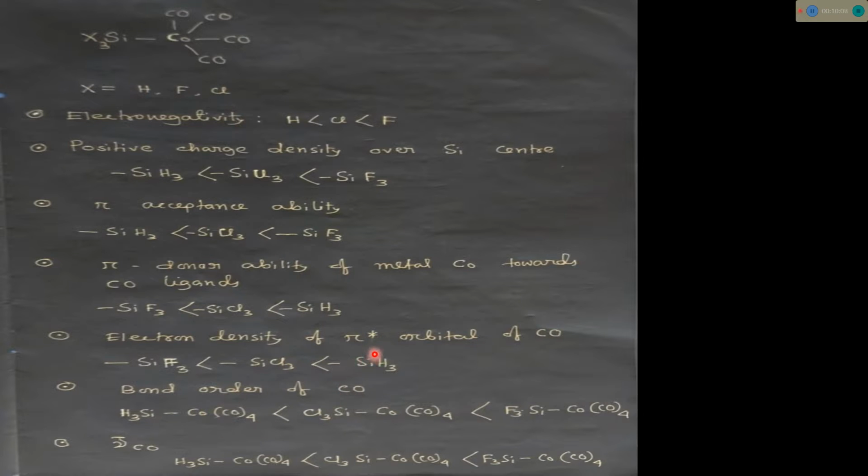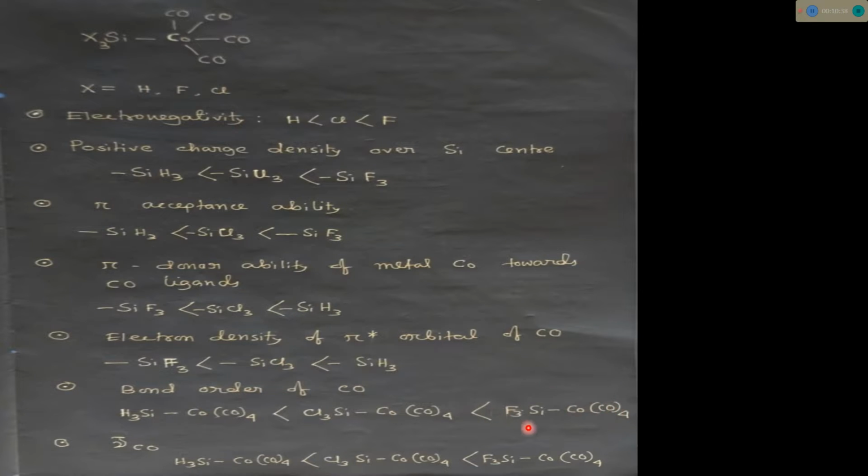So in the case of SiF3Co(CO)4, there is less electron density in the pi star orbital of CO. That's why the bond order of the CO carbonyl in this cobalt complex is more, because in this case the cobalt metal center will donate less electron density towards the pi star orbital of the carbonyl ligand.